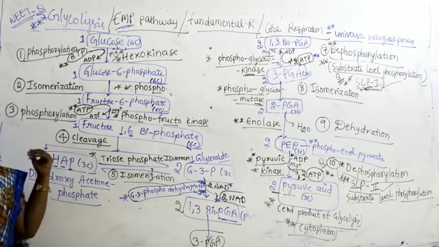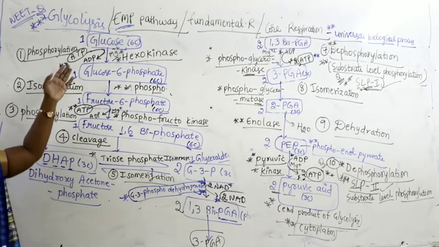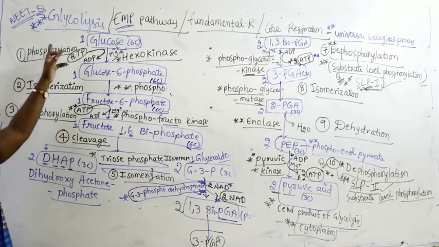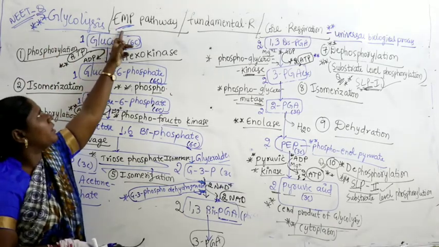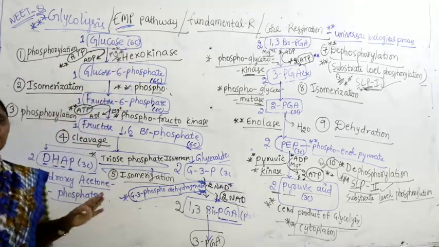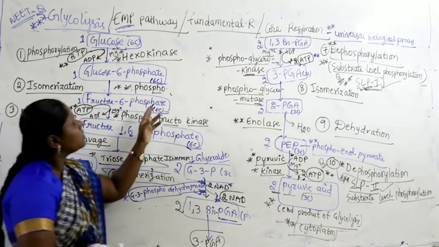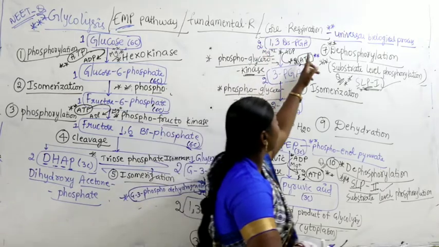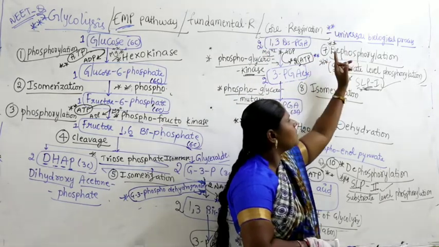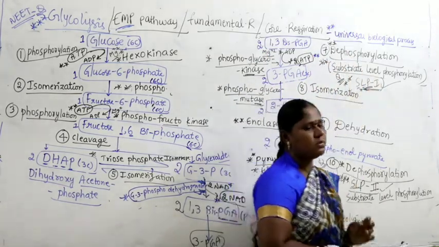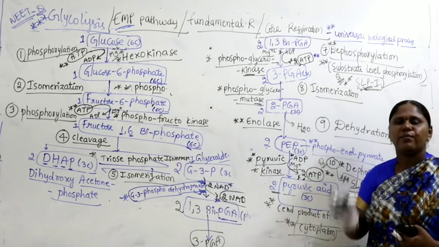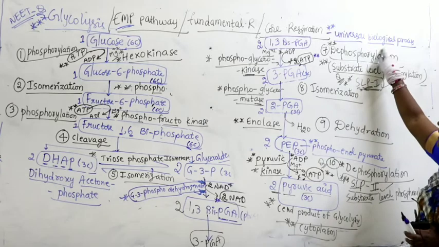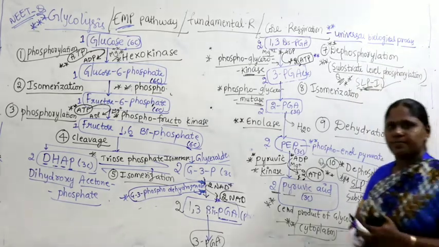Now it will undergo breakdown and finally produce pyruvic acid. This was studied by 3 scientists, Embden, Meyerhof, Parnas. That's why it's called the EMP pathway, and it is also referred to as fundamental respiration, also called core respiration. It is also referred to as a universal biological process because it happens in every living organism.